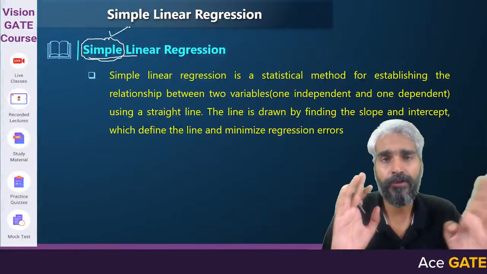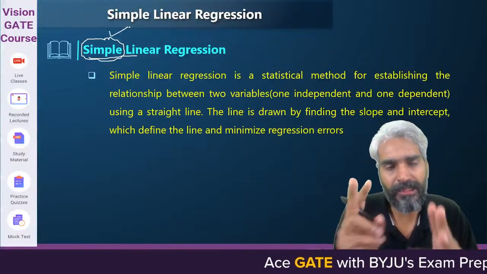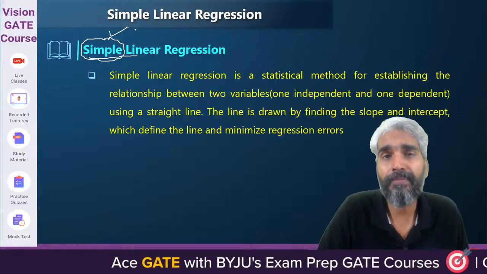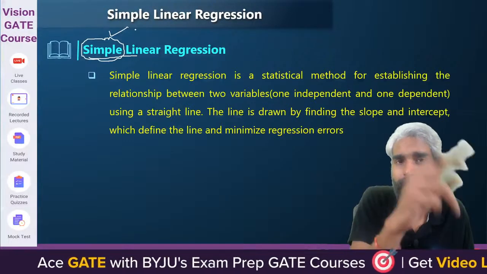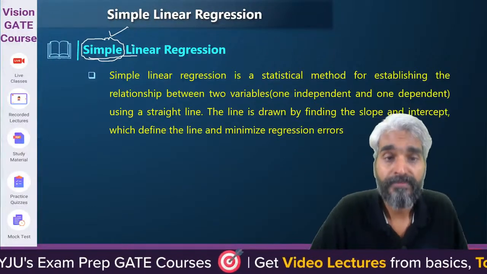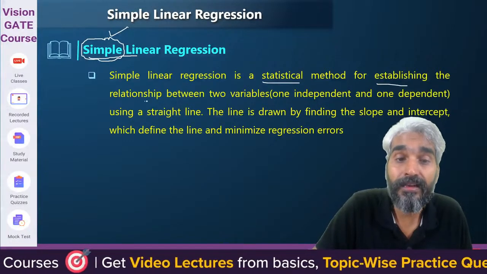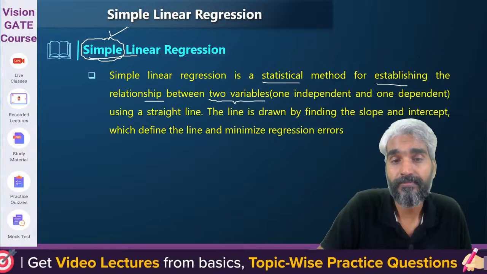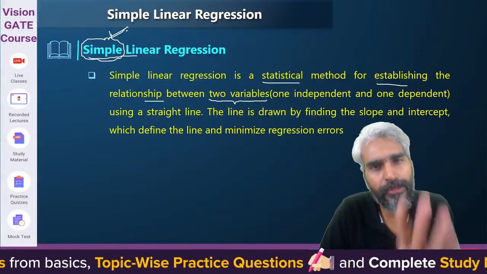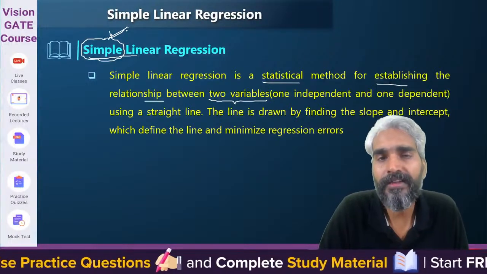That is, when you are trying to find the relationship between exactly two variables, one of them will be independent, one of them will be dependent. As your independent variable will change, the value of your dependent variable will also change. So simple linear regression is a statistical model for establishing the relationship between two variables. Tomorrow we'll see the multiple linear regression, right?